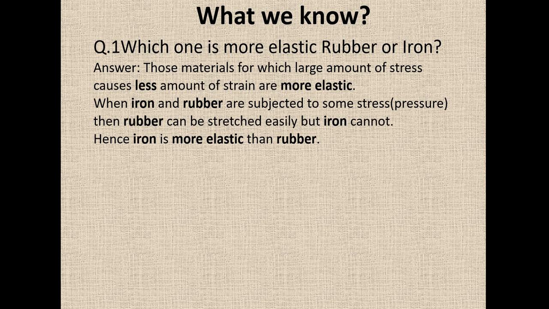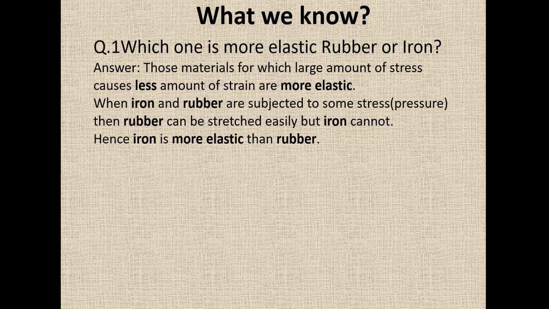If we apply a force, and even if the force is large it produces a small strain, we can say that material is more elastic. So when iron and rubber are subjected to the same stress, rubber can be stretched easily but iron cannot. So we can say that iron is more elastic than rubber.